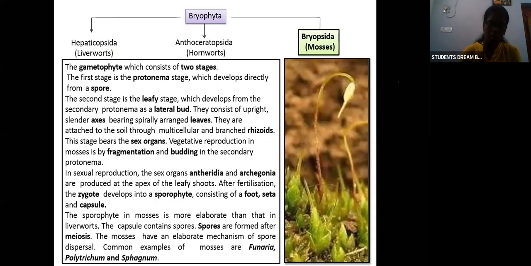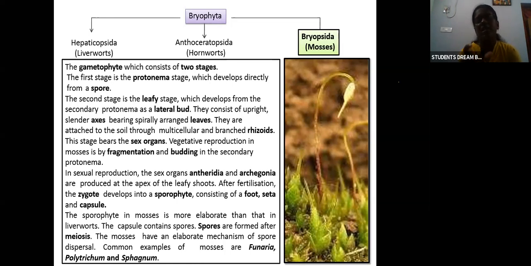Next is about mosses. Mosses are different from liverworts. Here the gametophyte will contain two different stages. First is the protonema stage. It will develop directly from the spore. Second is the leafy stage. The leafy stage will develop from the secondary protonema as a lateral bud. The structure has an upright, straight, slender axis with spirally arranged leaves, and it will be attached to the soil with the help of rhizoids.